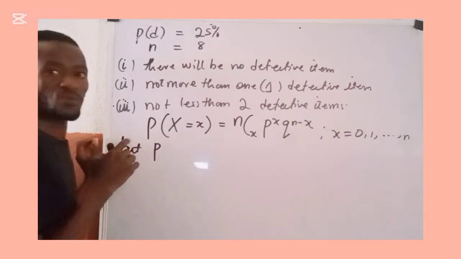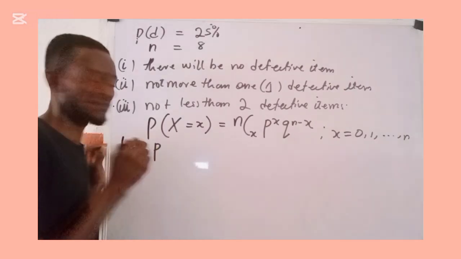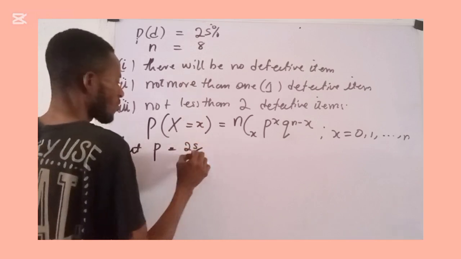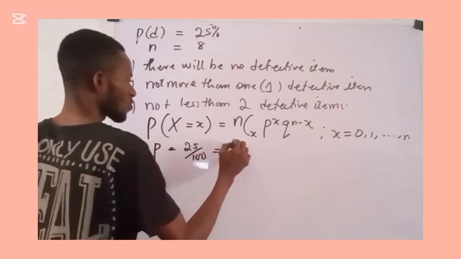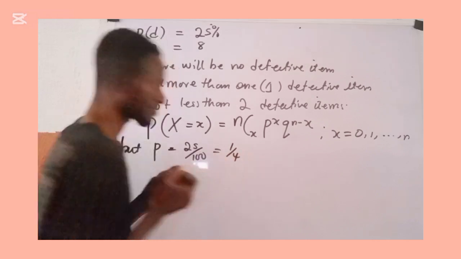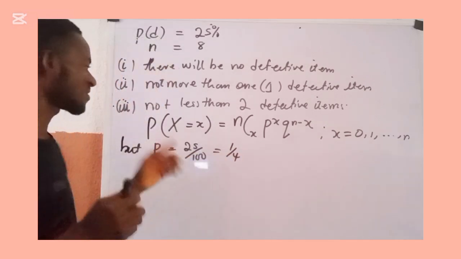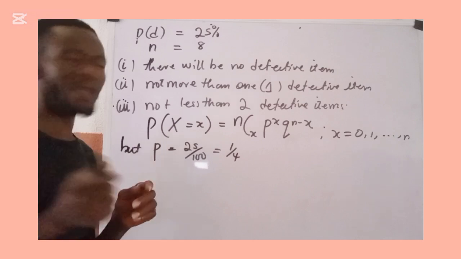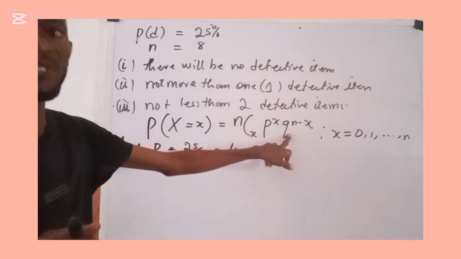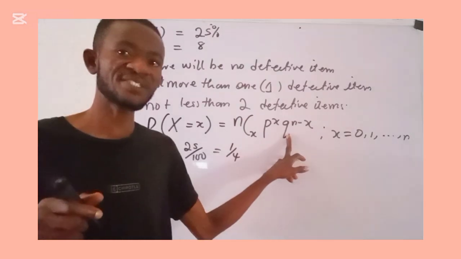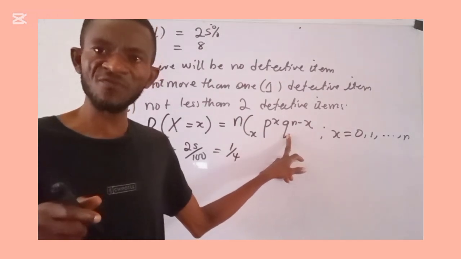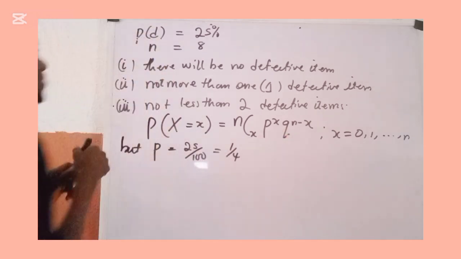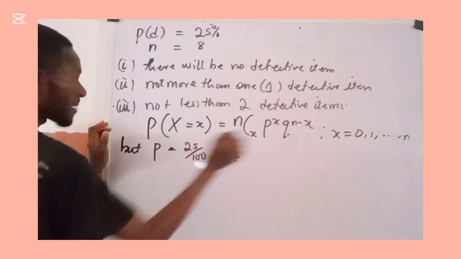So p, the probability of defective, is given as 25%, which is 25 over 100, which becomes 1 over 4. Remember that q is the probability of non-defective.